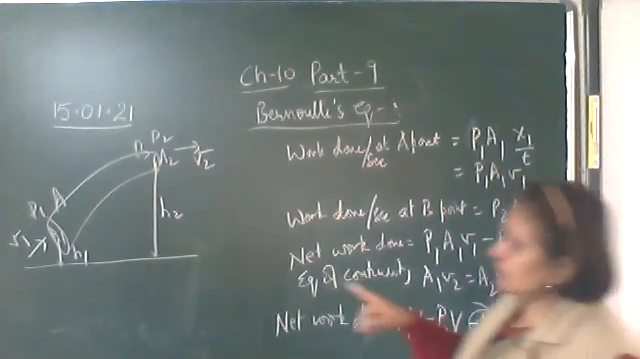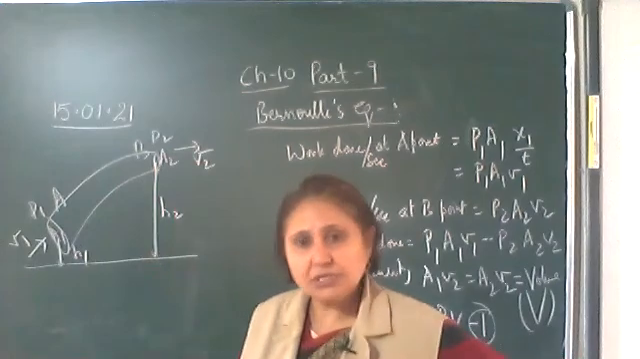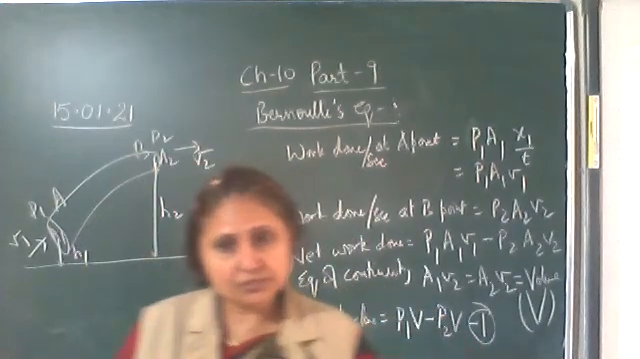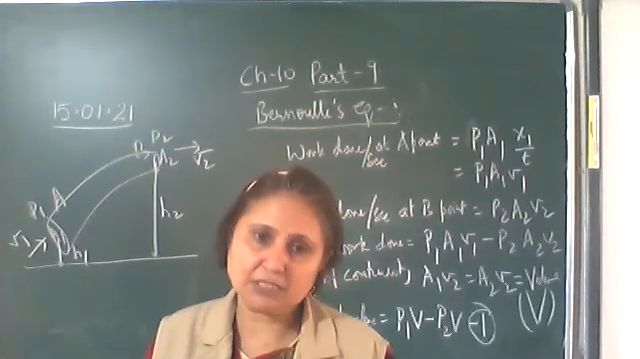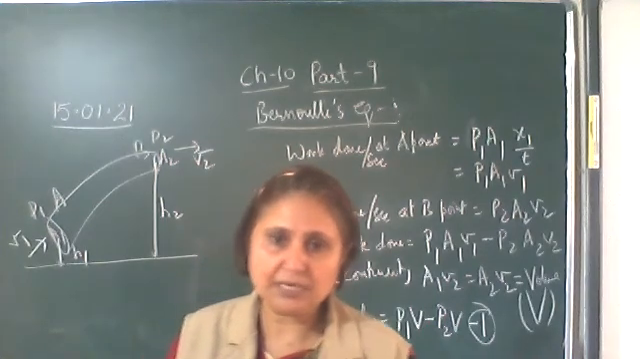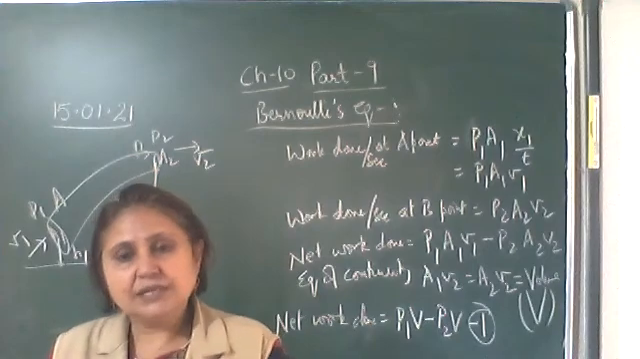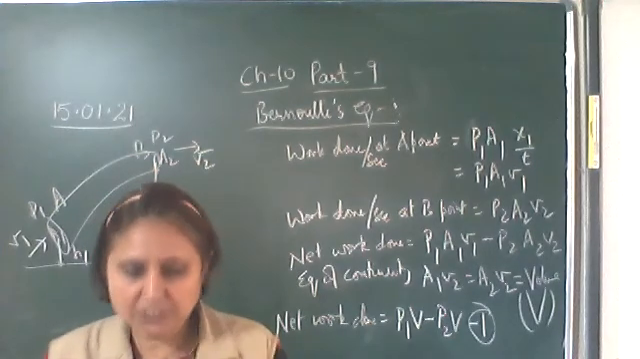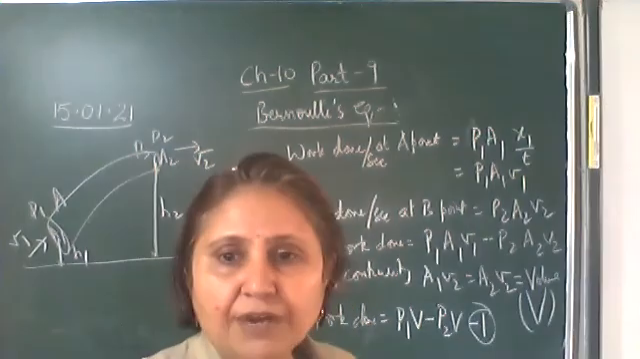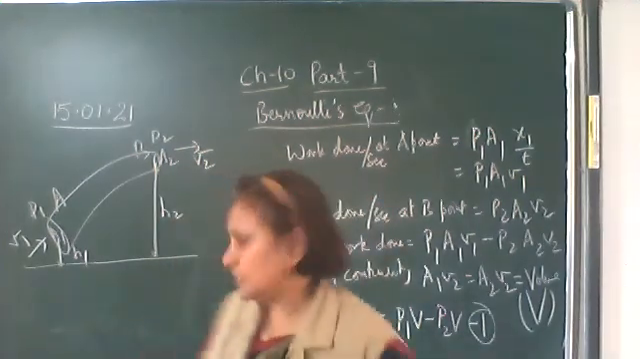Now let's see that kinetic energy also changes, potential energy also changes. So this net work done will be equal to the change in the kinetic energy plus the change in the potential energy. This is the conservation of energy. So the net work done changes the energy of the liquid, changes its kinetic energy and changes its potential energy. Here we'll find out the change in the kinetic energy and the change in the potential energy.